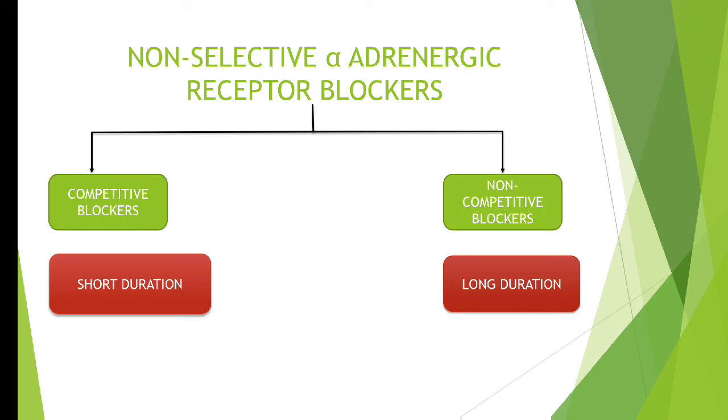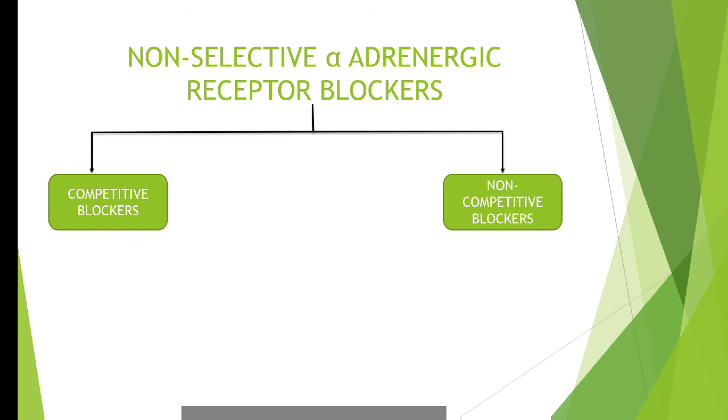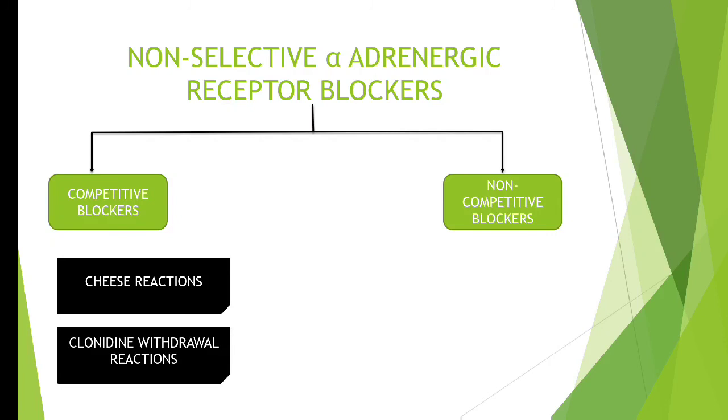Now, till now we have understood that both are used in the treatment of severe hypertension. Competitive blockers are used for a short duration of time. Non-competitive blockers will produce action for a longer duration of time. Okay, now we will check out the uses. Competitive blockers can be used in the treatment of cheese reaction as well as for clonidine withdrawal reactions.